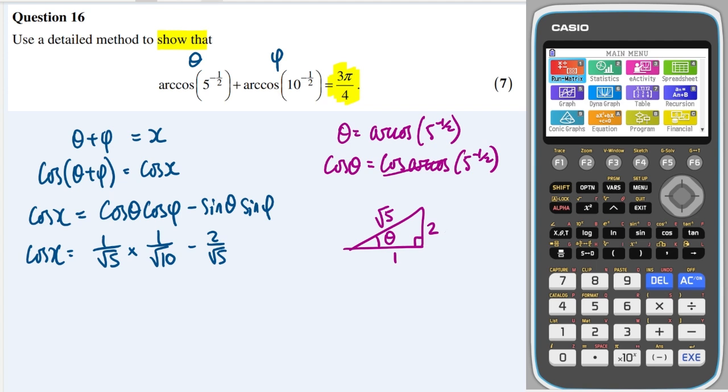And we could do the same thing for phi as well. Again, draw a right angle triangle, put the angle in there. We know that the cosine of phi is 1 over root 10. Root 10 squared is 10, minus 1 squared is 9, rooted is 3. So sine is the opposite over the hypotenuse, so that's 3 over root 10.